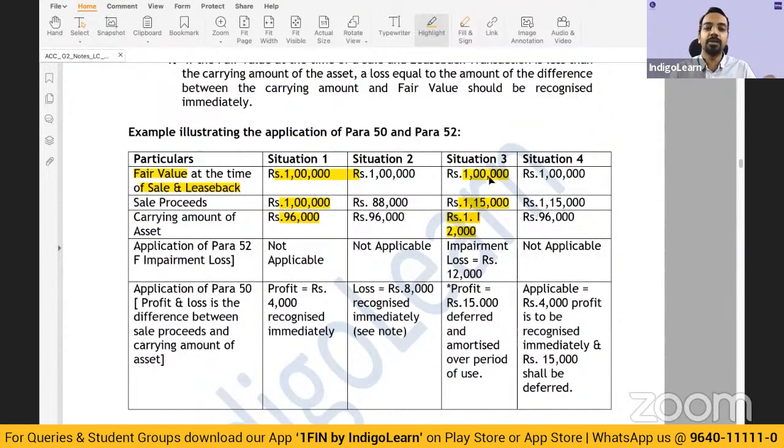Okay, so fair value is 1 lakh. Carrying amount is 1,12,000. So 1 lakh versus 1,12,000, there is a difference of 12,000. So there is a loss of 12,000 to that extent. You will recognize that. And the difference between sale proceeds and fair value, this 15,000 profit will be deferred and amortized over the period of use. Okay, then fair value is 1 lakh, sale proceeds is 1,15,000, carrying amount is 96,000. Now 96,000 to 1 lakh, anyway there is a profit that will be recognized immediately, and 15,000 of extra amount will be deferred and amortized, right?